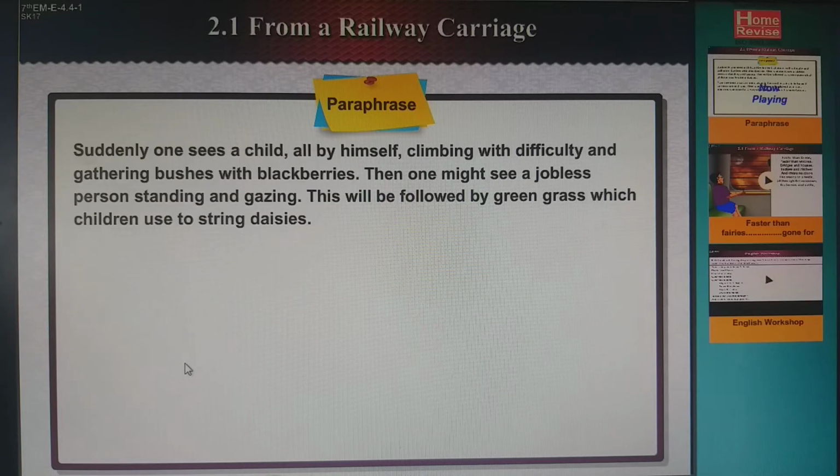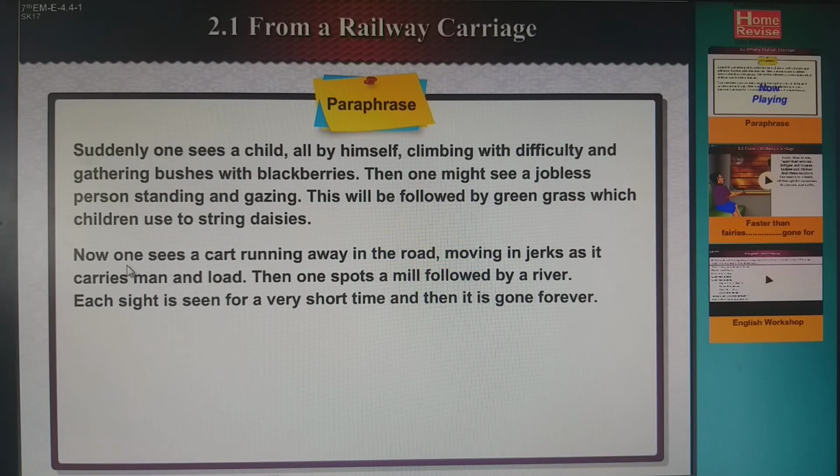So this is the explanation of the second paragraph. Suddenly one sees a child all by himself, climbing with difficulty and gathering bushes with blackberries. Then one might see a jobless person standing and gazing. This will be followed by the green grass where children used to string daisies.